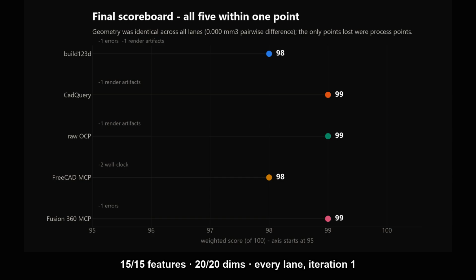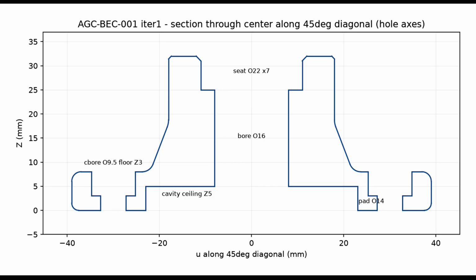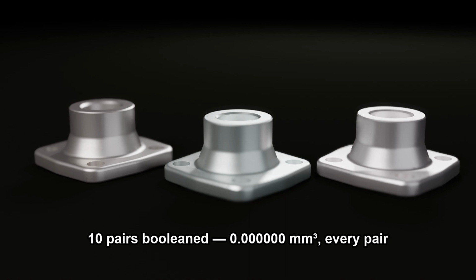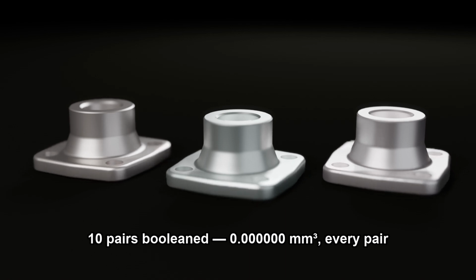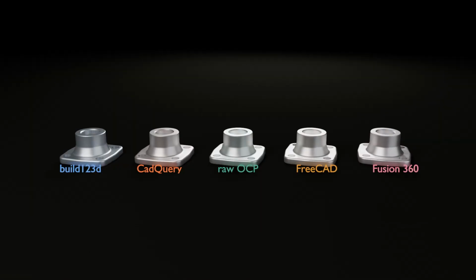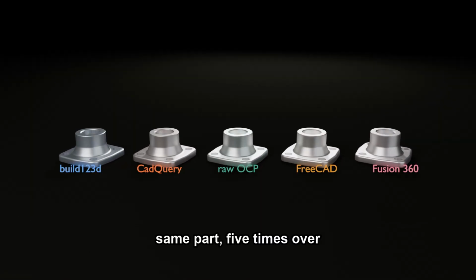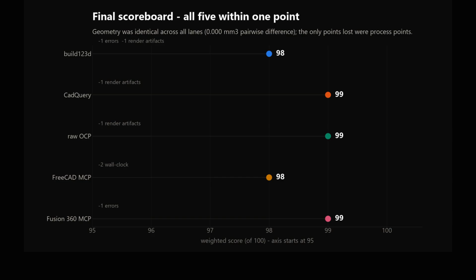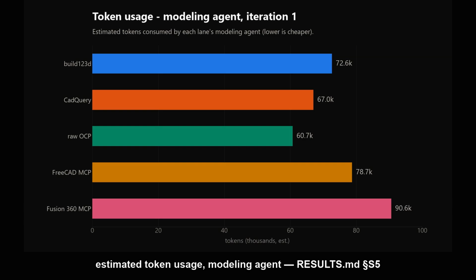So, 5 lanes, 5 approved parts, all on iteration 1. 20 out of 20 dimensions, 15 out of 15 features, every lane. The blind verifier booleaned all 10 pairs against each other and got 0.000 cubic millimeters of difference. Same part, 5 times over. The final score is a 3-way tie at 99 with 2 more at 98. Nobody won this. Which leaves the axis my own rubric was too coarse to catch.